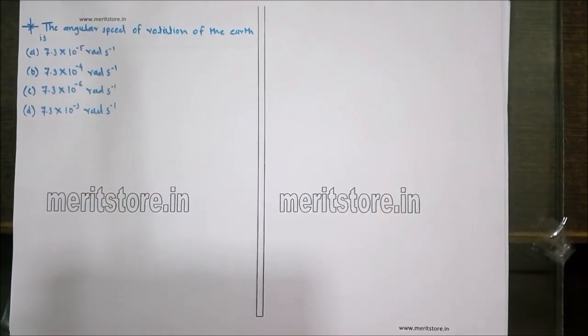The angular speed of rotation of the Earth is, the options are 7.3 into 10 raised to minus 5 radians per second, 7.3 into 10 raised to minus 4 radians per second, 7.3 into 10 raised to minus 6 radians per second, and 7.3 into 10 raised to minus 3 radians per second.